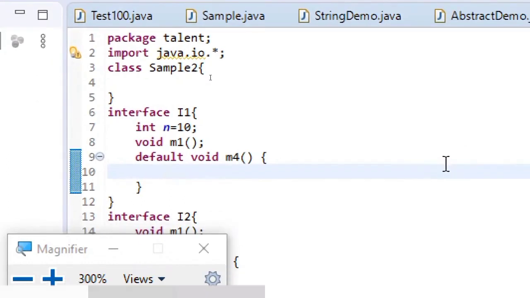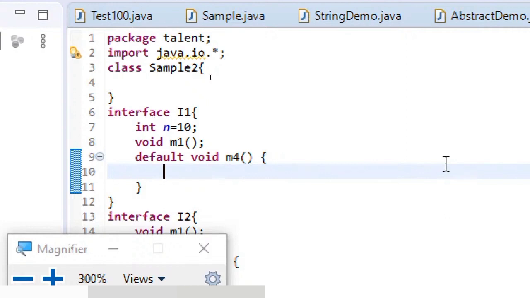So we'll start understanding packages, how to create packages, and the first point to be noted is in Java, every class or interface that you define will be part of some or the other package. I repeat, in Java, every class or interface that you define will be part of some or the other package.